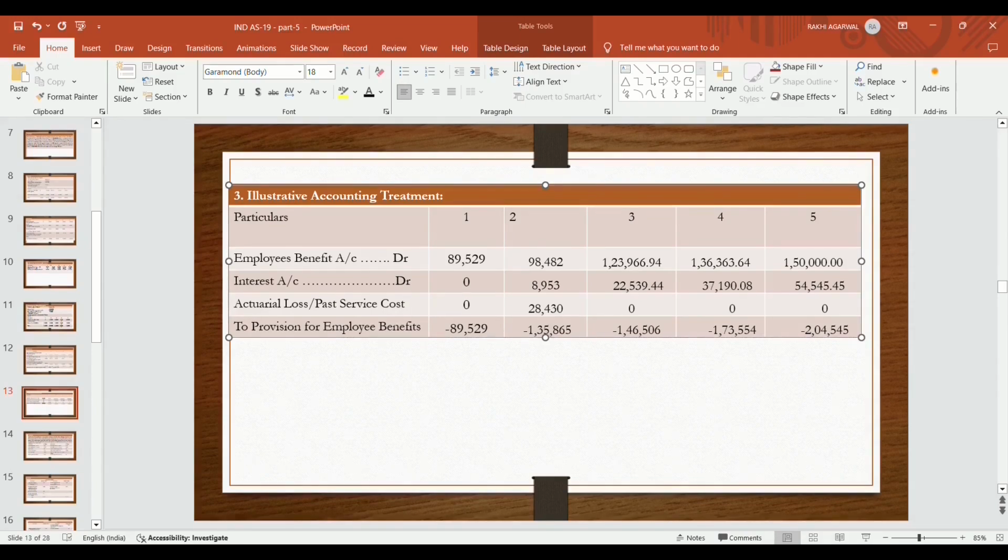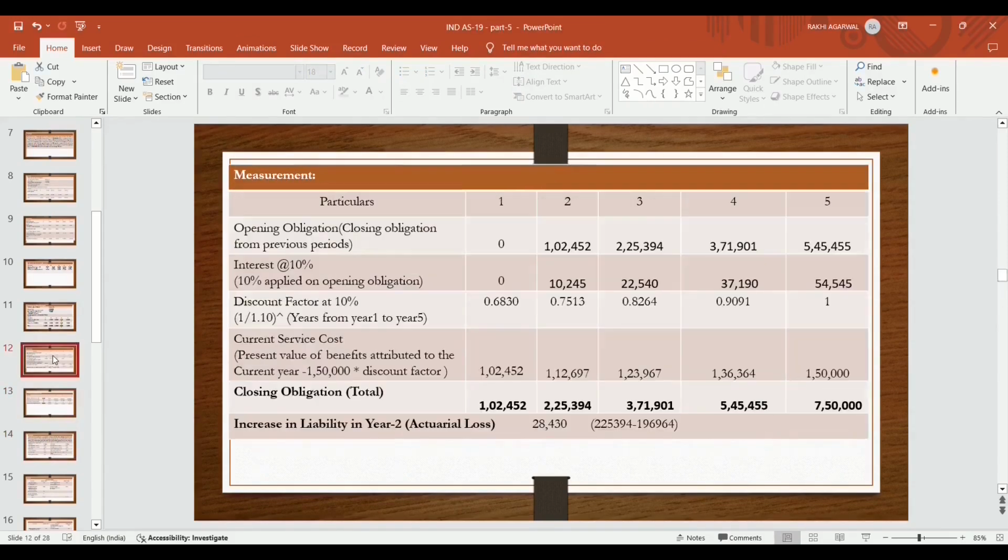Because the change happens in year 2, the conditions are revised. Employees benefit account debit by 98,482. This is as per the old terms only. Interest is also as per the old terms only, 8,953. Only in year 2 is the increase in liability given effect as past service cost. It is 28,430, to provision for employees benefit 1,35,865.